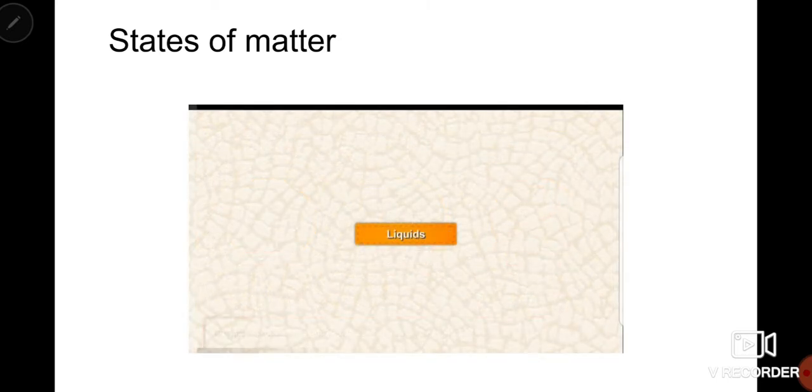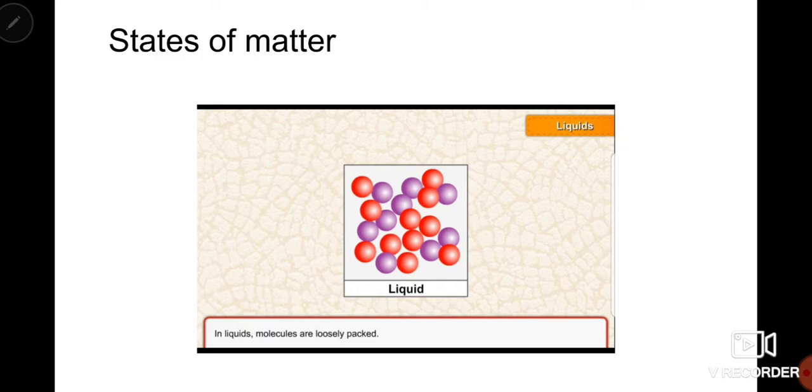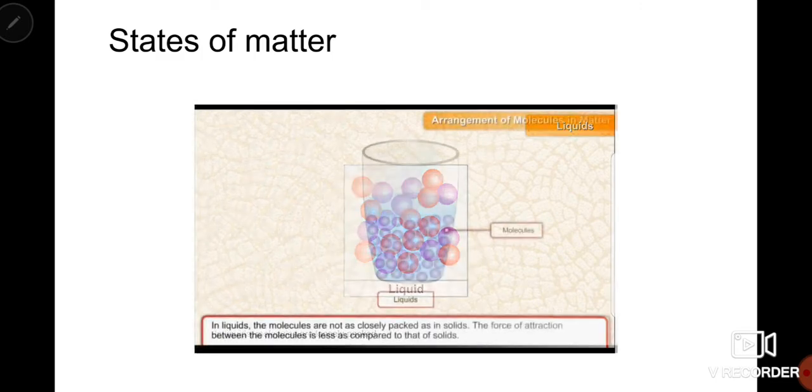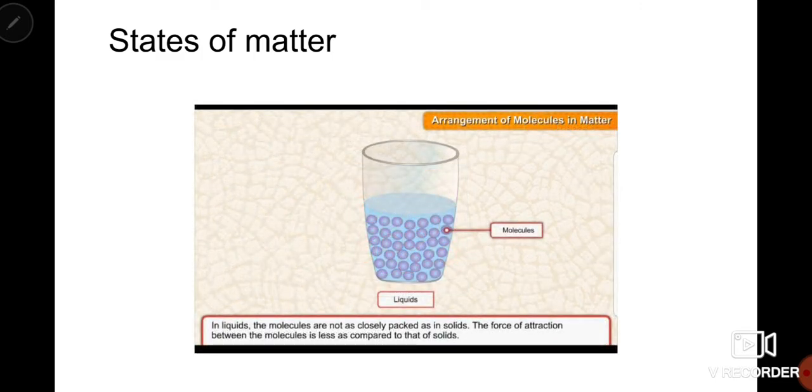Now, next one is liquids. What is liquid? Liquid is also one state of matter. In liquids, molecules are loosely packed as compared to the solids. So, the intermolecular space in case of liquid is a bit more than solid. That's why molecules have a bit of space to move from their position. That's why liquids do not have fixed shape. Liquids take the shape of the container in which we hold it or in which we pour it.